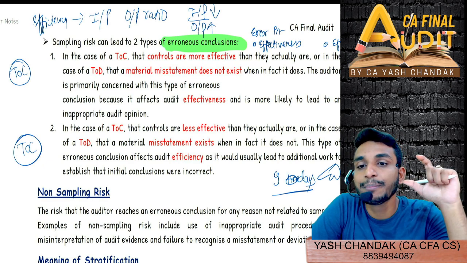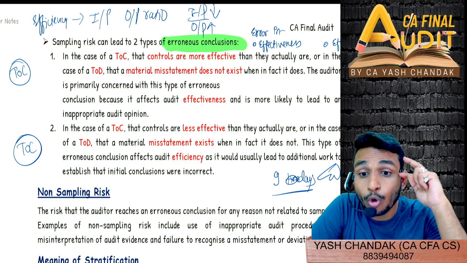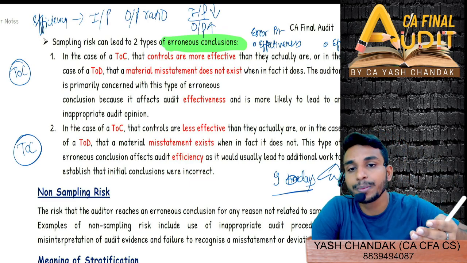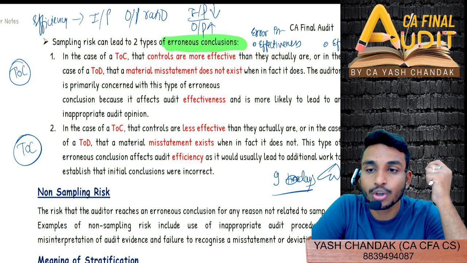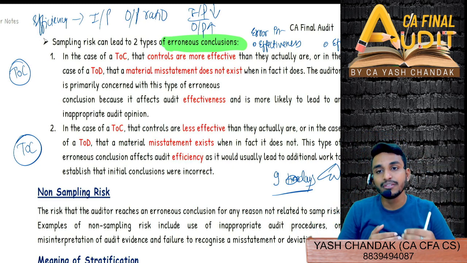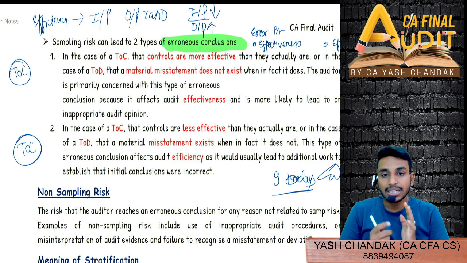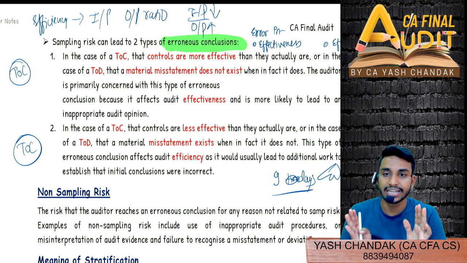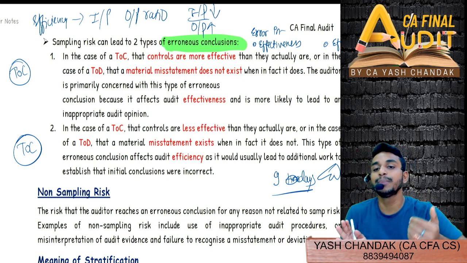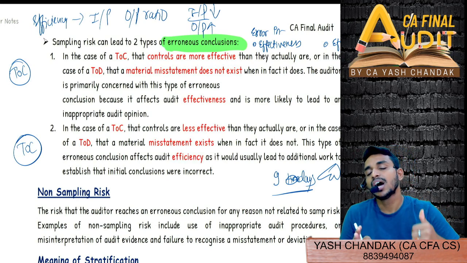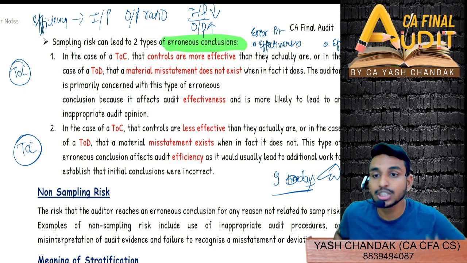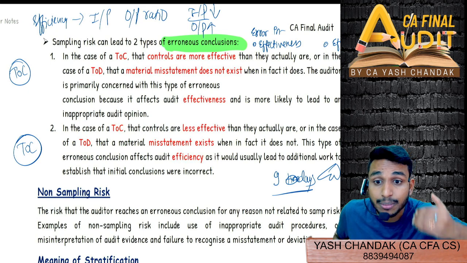As an auditor you would be impacted more by the effectiveness, no? Audit opinion should be right. If you are giving a wrong opinion, then how come it is a perfect audit? Audit is not proper then. Even if you are investing more time, but the audit is proper, your opinion is correct. At least in the second circumstance your opinion is correct, even though you have given a bit more time. Doesn't matter, you have given a bit more resources, a bit more inputs, but ultimately your opinion should be right. Yes or no? That is the exact main audit risk.